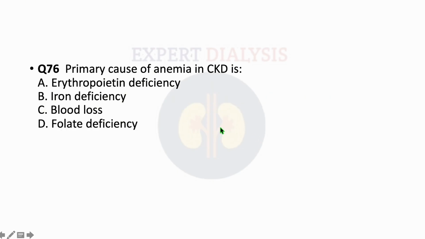Moving ahead to the sixth question, it says the primary cause of anemia in CKD is. So we have to find the primary cause of anemia in CKD. The first option is erythropoietin deficiency, option B is iron deficiency, option C is blood loss, option D is folate deficiency. So what will be the primary cause?